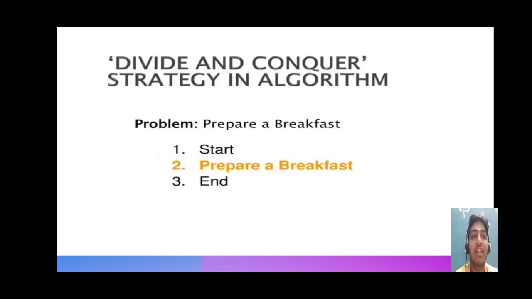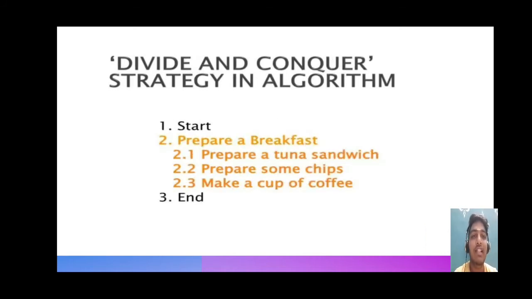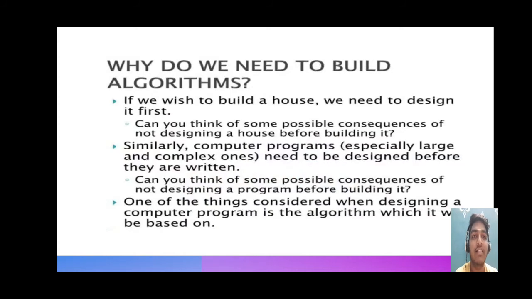And the divide and conquer strategy in algorithm: if we take any problem like preparing breakfast, the first step, as usual, is to write start, the second step is to prepare the breakfast, and the last step is to end. In the second step, preparing breakfast, there are sub steps. First, prepare a sandwich, and with some chips and a cup of coffee, like that.